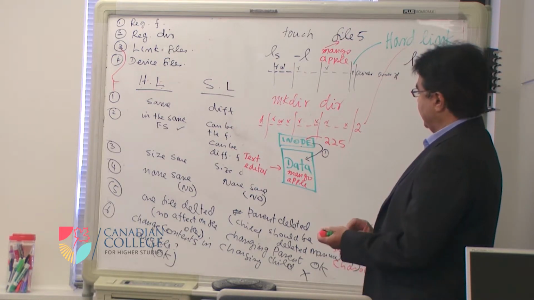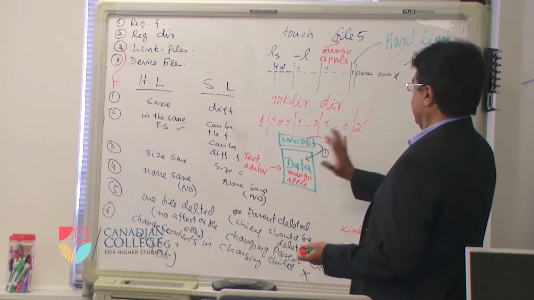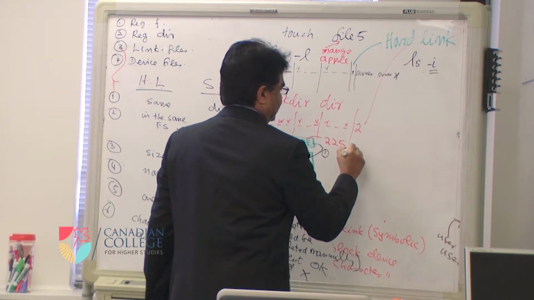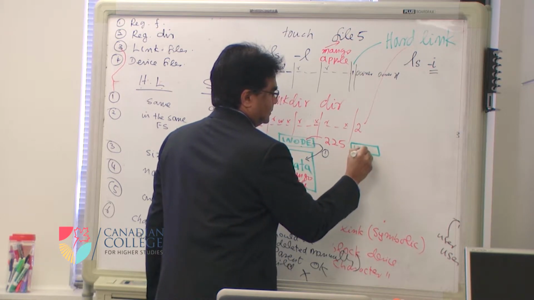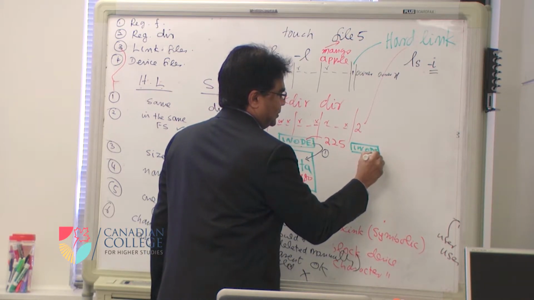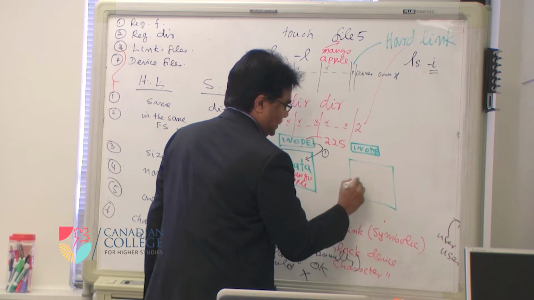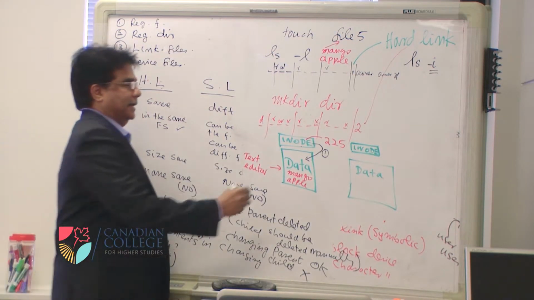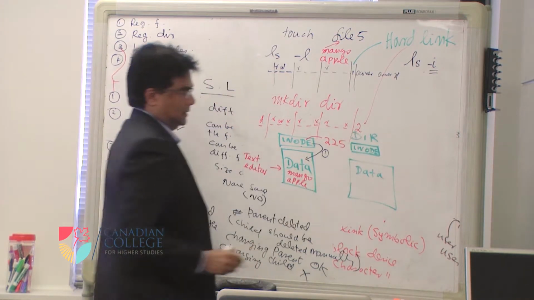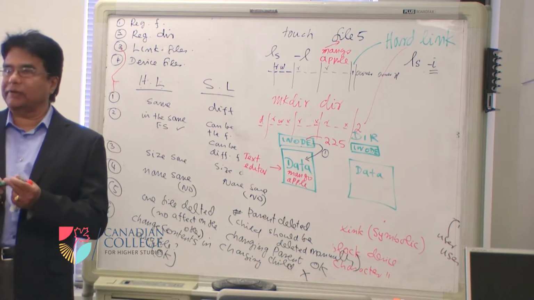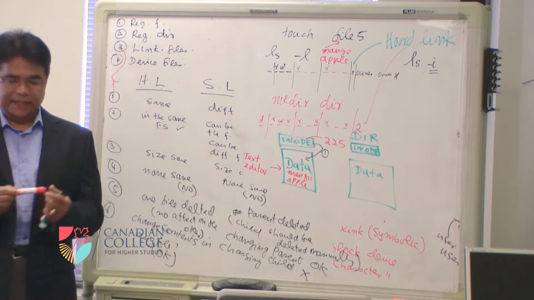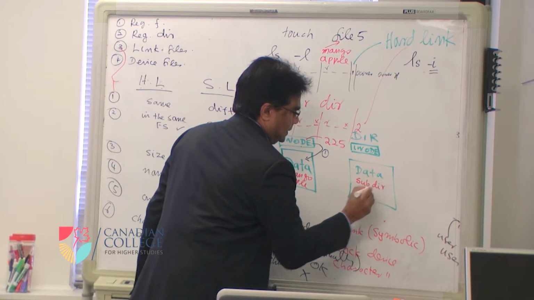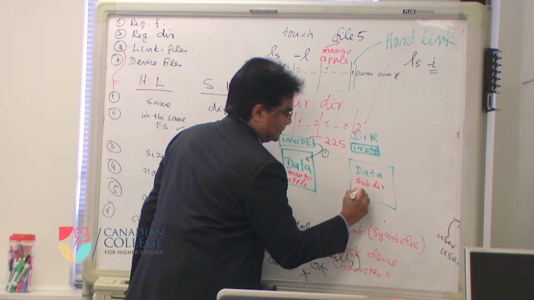Then in the case of a directory, a directory also has an inode. And under the directory, what do you have for the data component? You have the names of the files and subdirectories.